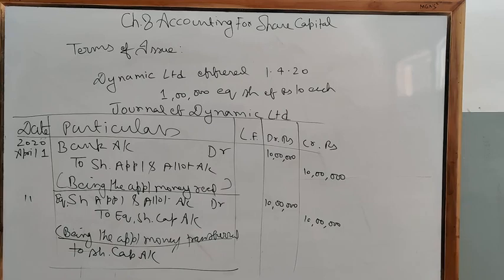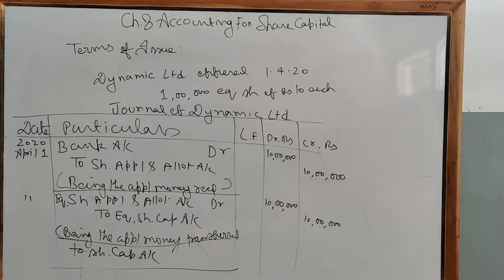Here 1 lakh shares are offered to the public for subscription at a price of rupees 10. So the total amount received by you is 10 lakh, and we are calling the whole amount in one go. So we are going to pass just 2 journal entries.